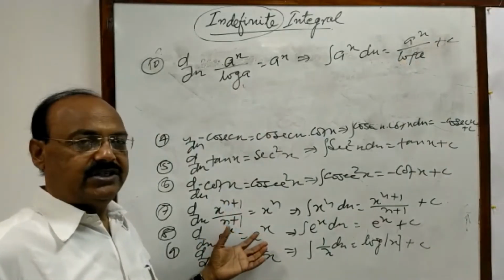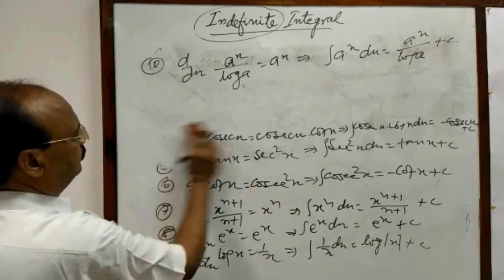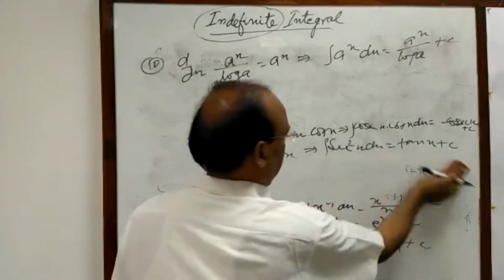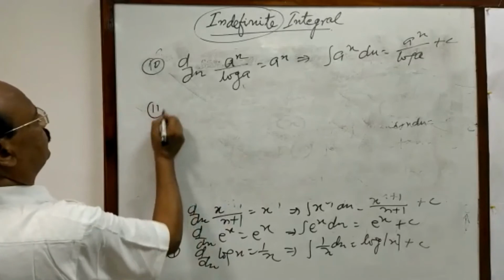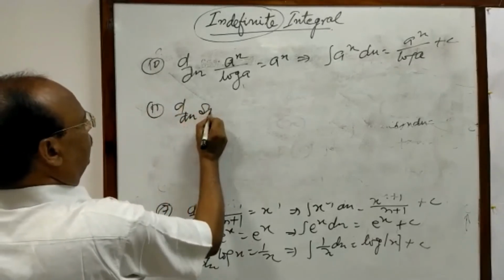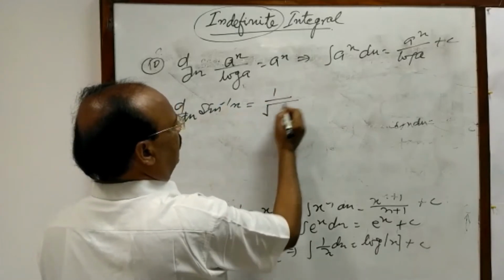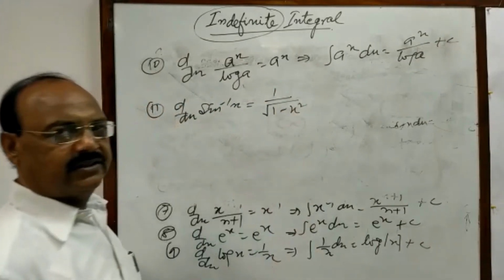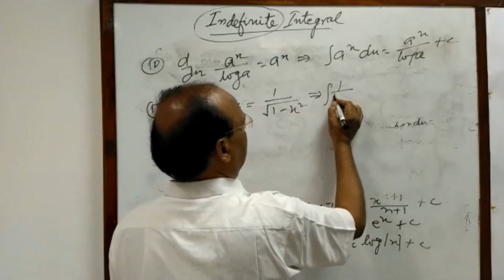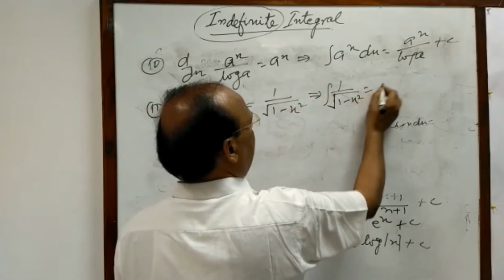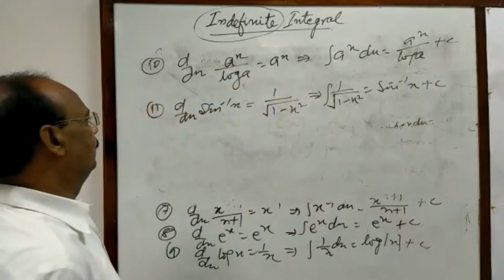So in regard to inverse trigonometric functions, we can understand some formulas here. We know derivative of sine inverse x is 1 by root over 1 minus x square, and therefore integral of 1 by root over 1 minus x square is equal to sine inverse x plus c.